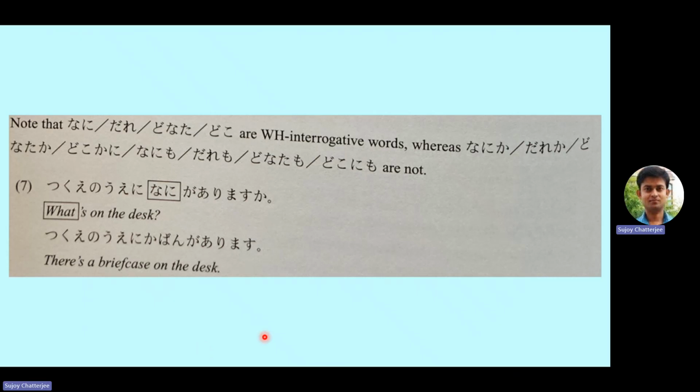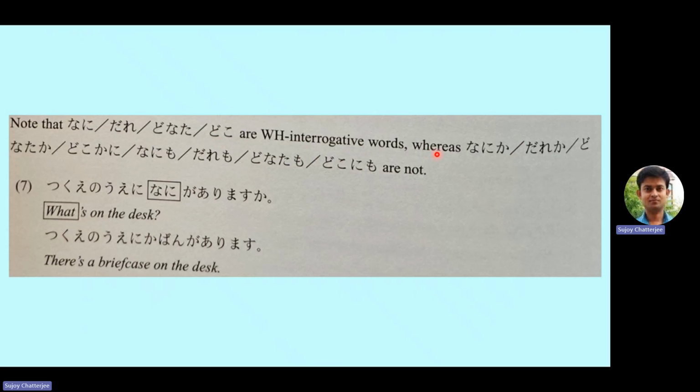Note that nani, dare, donata, doko are WH interrogative words. What are WH interrogative words? That means what, who, where. All these begin with WH.